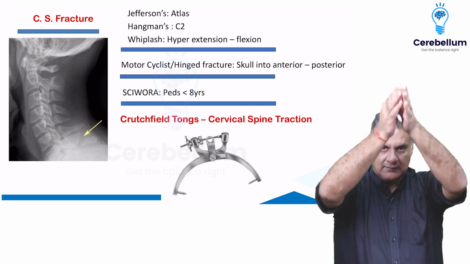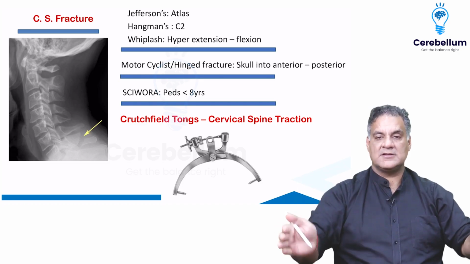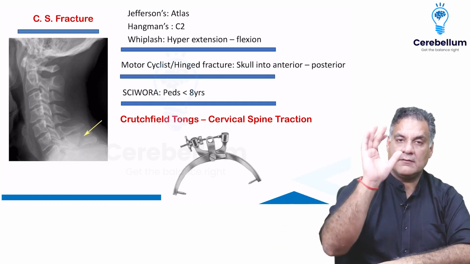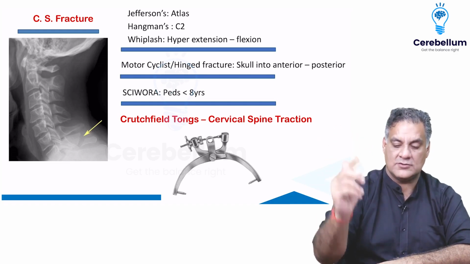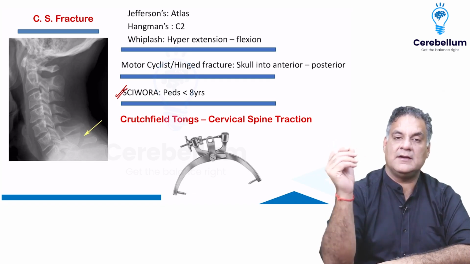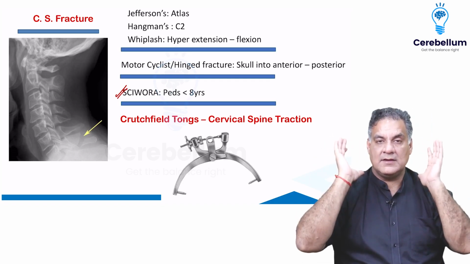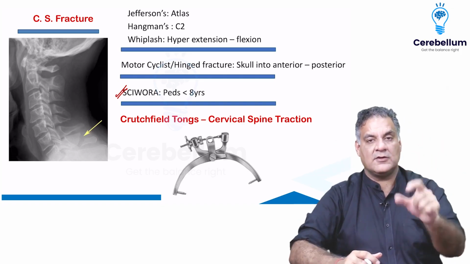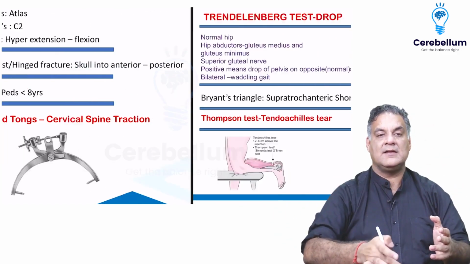When the skull divides into anterior and posterior, it is called a motorcyclist or hinge fracture. And in spinal cord injury without obvious radiological abnormality, meaning X-rays are normal but MRI can show you a sign, it's SCIWORA, seen in the pediatric population less than 8 years of age. The cervical spine sometimes needs to be immobilized. The Crutchfield tongs are applied on the skull, immobilize the cervical spine, and give it a traction.